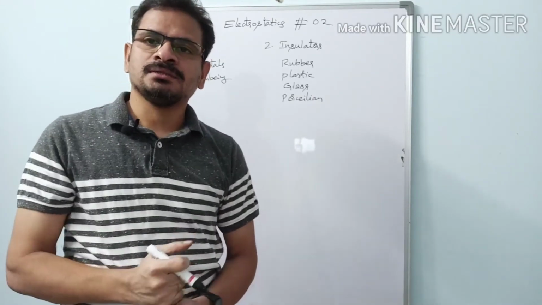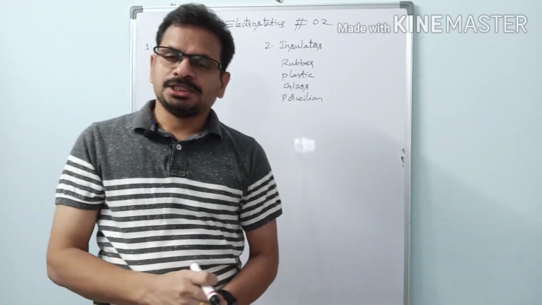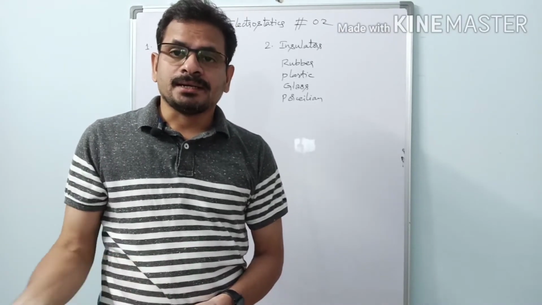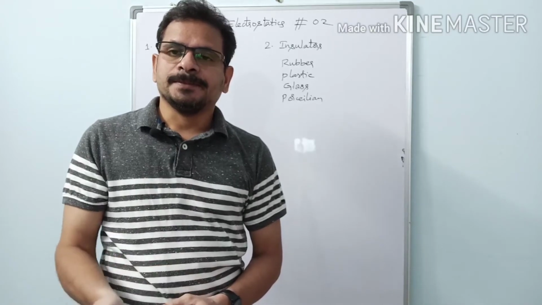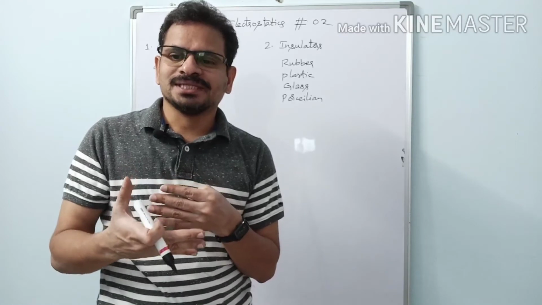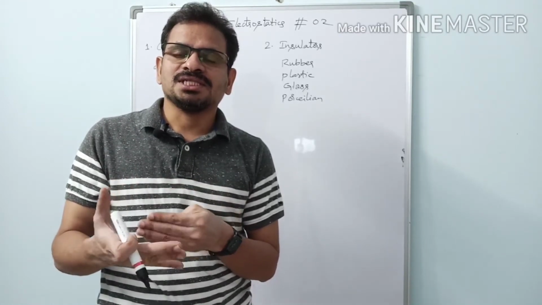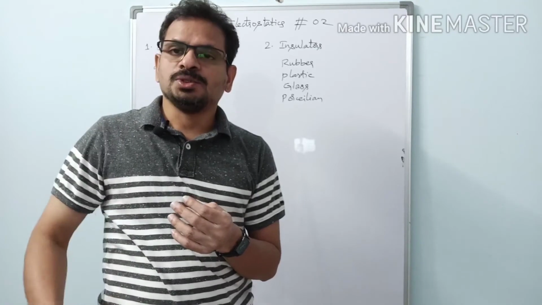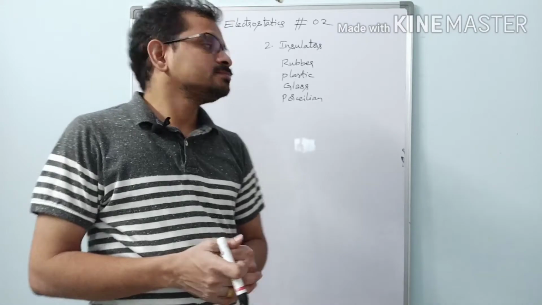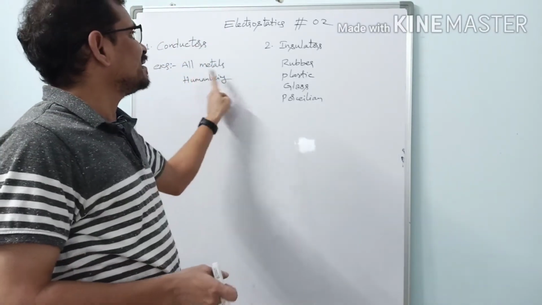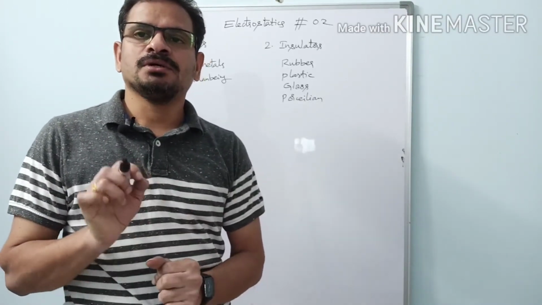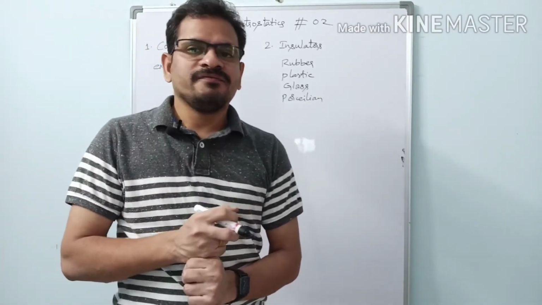In a live example, if you call an electrician, while starting his work what would he do? He would wear rubber slippers. He never wears leather slippers. The purpose is to insulate, because there is no chance of electrons or charges passing through his body to the earth or from the earth to his body. So these are conductors and insulators, two important materials we should know when we deal with the electricity part of physics.